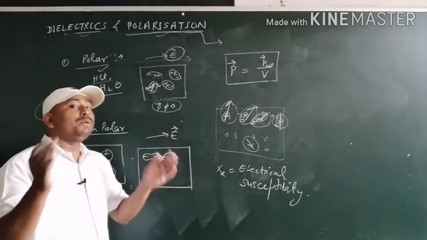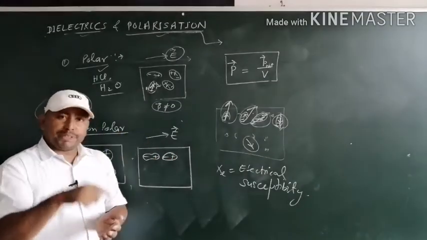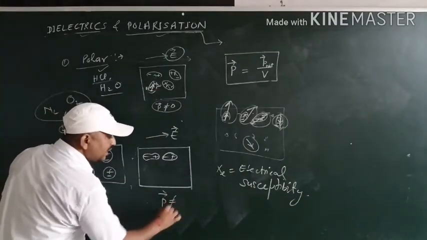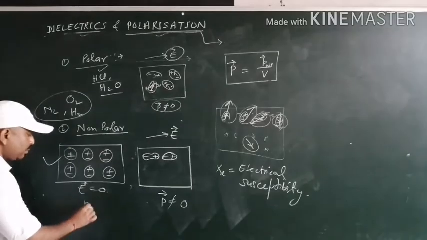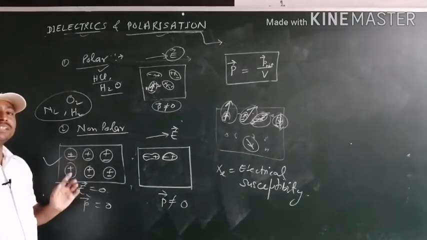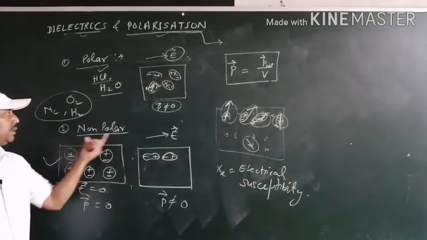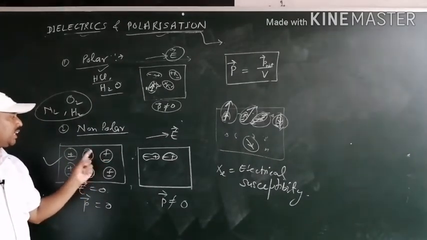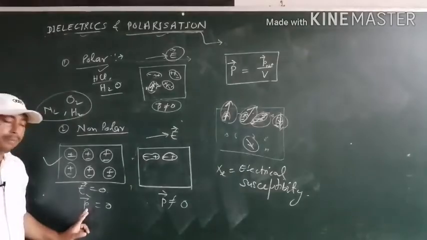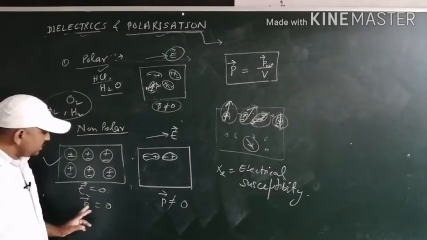So the net dipole moment exhibited by the total molecules per unit volume is non-zero. But in this case the net dipole moment is 0 because the separation distance between positive and negative charges is 0. So for non-polar molecules, the net dipole moment of each molecule and also per unit volume is 0.